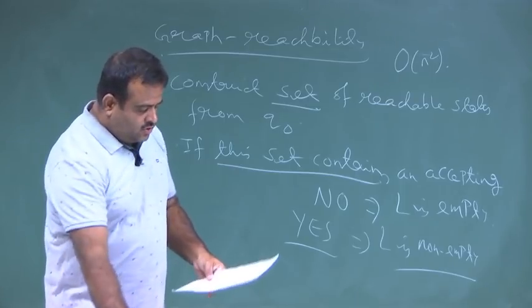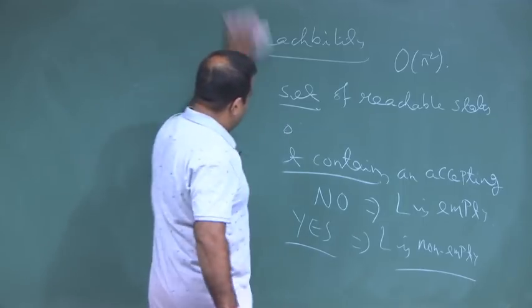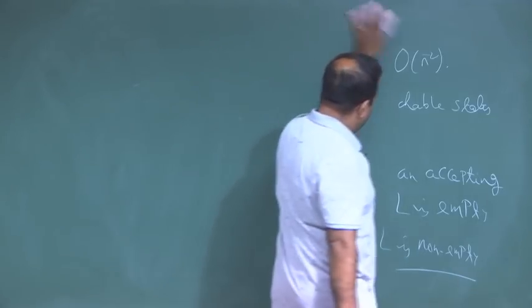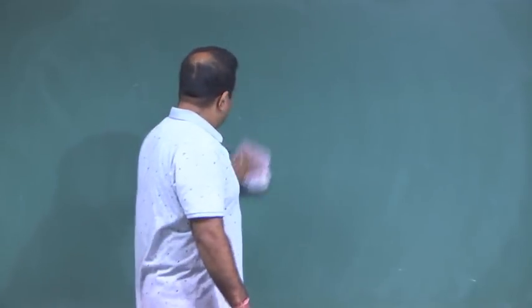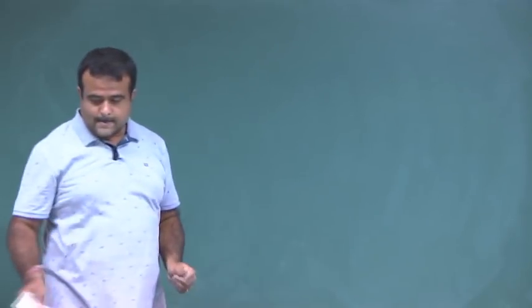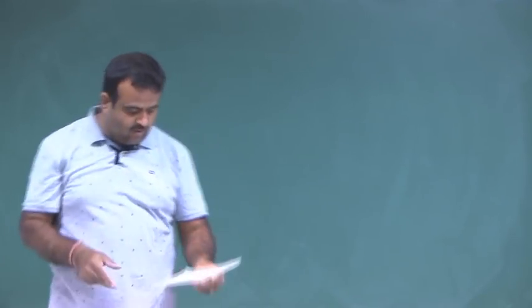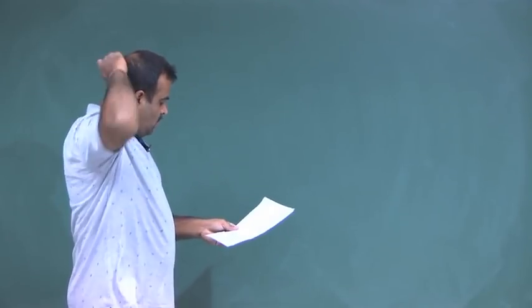Okay. So, we can even do it by using the regular expression. So, how can we do it?